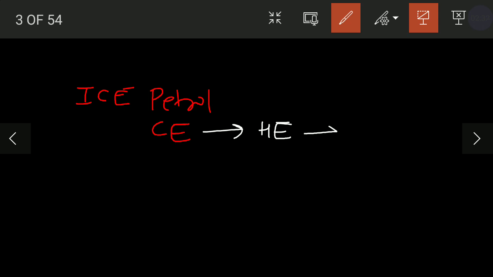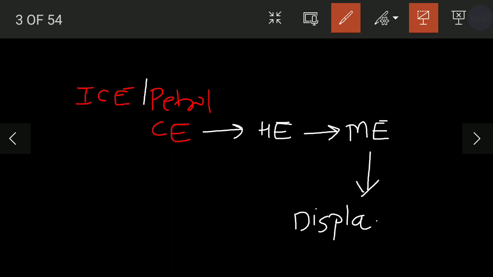Then that heat energy is utilized for moving the piston and crankshaft. So this heat energy gets converted into mechanical energy, and this mechanical energy is finally used for displacement of the vehicle from one place to another place. So here you can observe there is a change in energy from one form to another form.